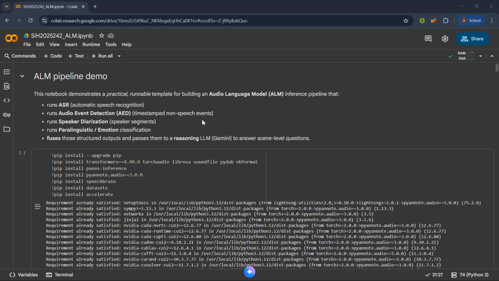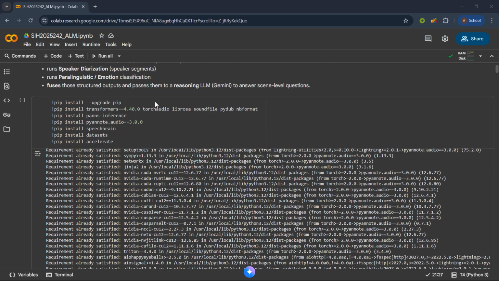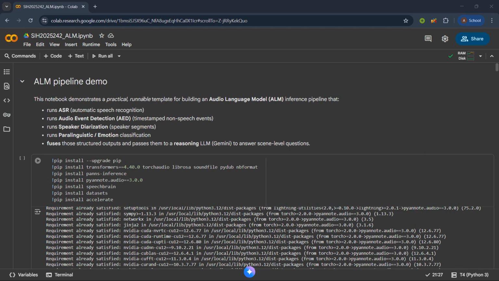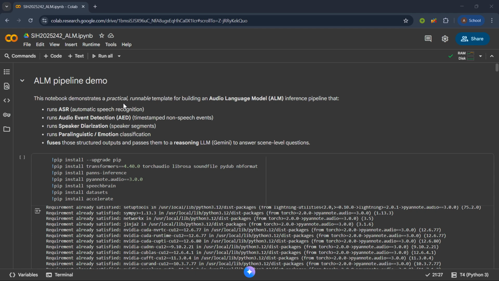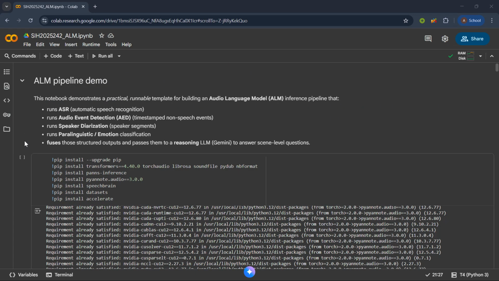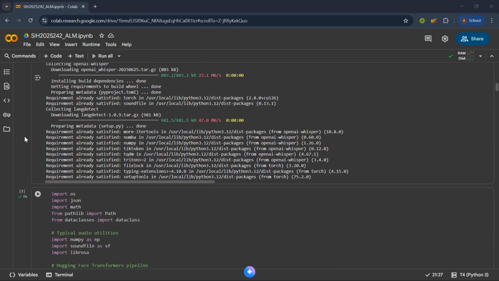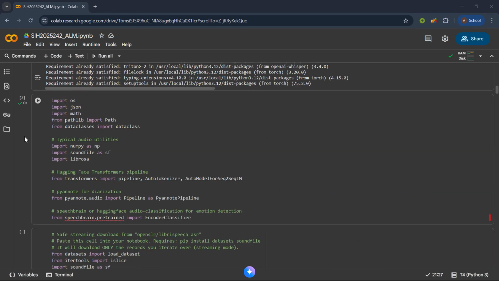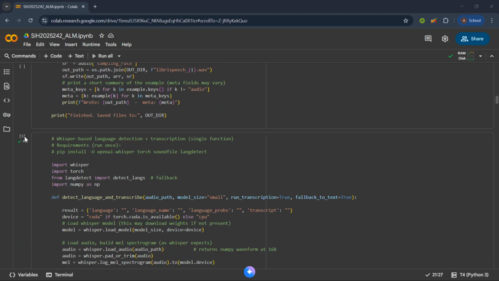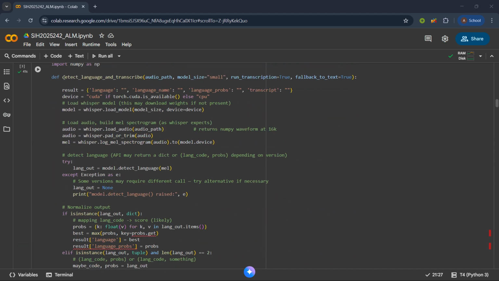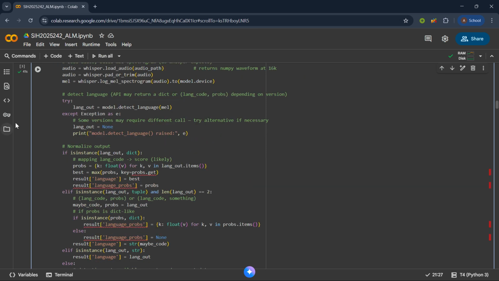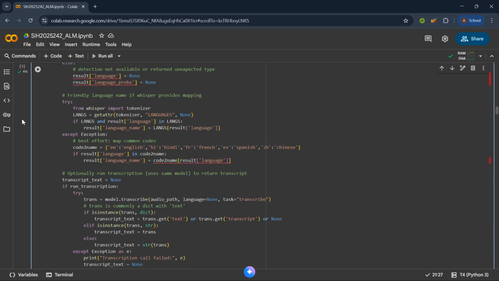And so far we have created a demo model which uses multiple models from Hugging Face and other websites which are already trained, and we have put all of these models together to create an ALM as required in the project. So first we use a speech recognition model, which is the Whisper model, and it auto detects the language. Along with that, it also creates a transcript, as we can see here. It detects the language and transcribes whatever conversation is occurring in the audio file.